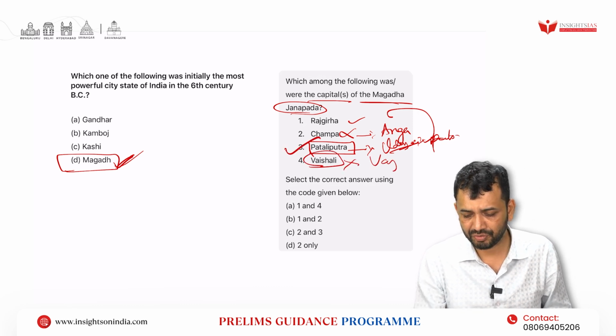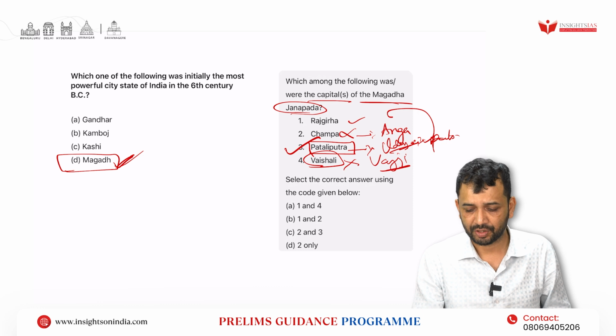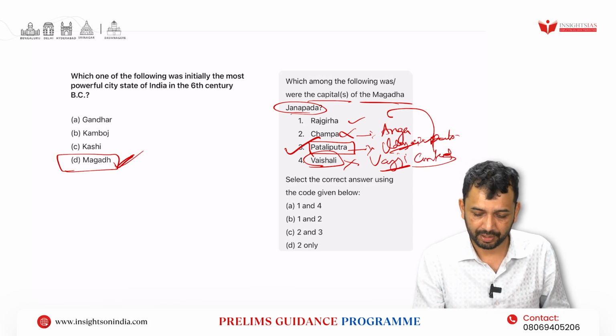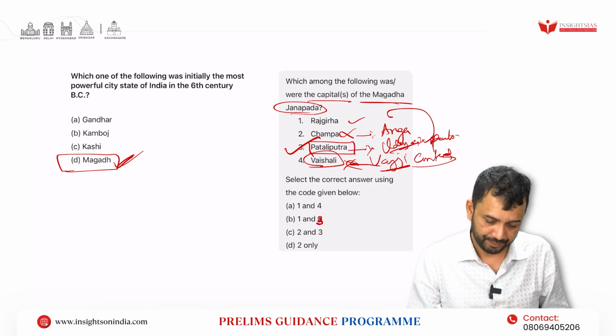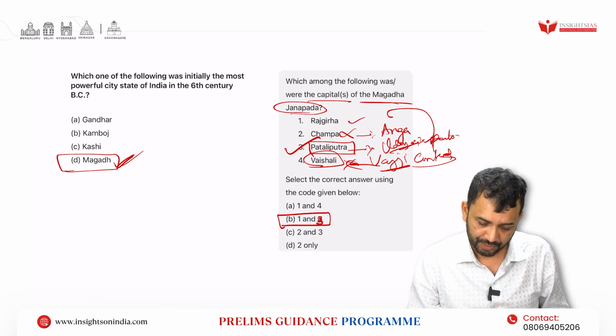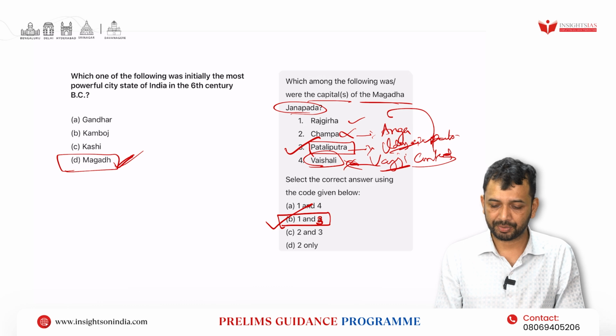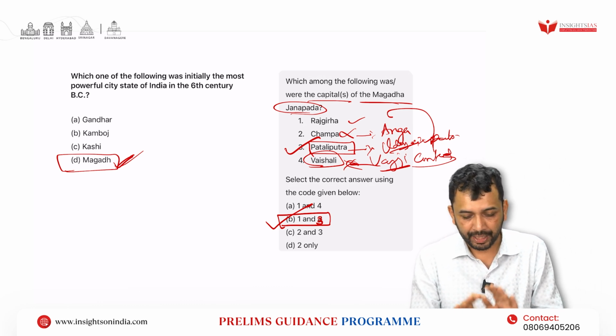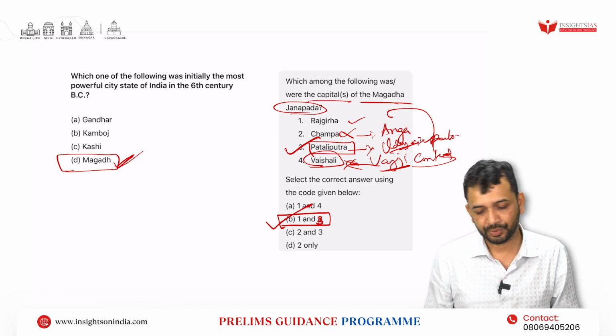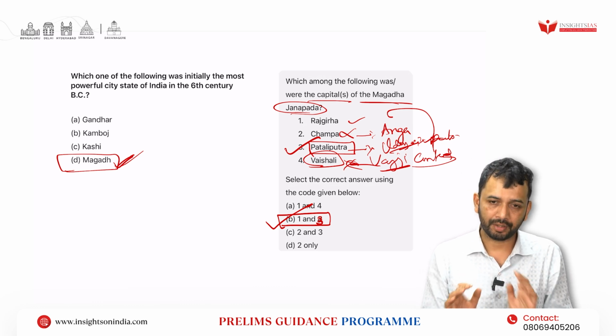Vaishali is basically of Vajji Confederacy, right? The capital of Vajji Confederacy. So 1 and 3. So maybe it should have been 1 and 3, I think, right? So the answer is 1 and 3. None of the options are matching here, but it should be 1 and 3, right? So in that way, basically, you have got the question on Mahajanapadas.